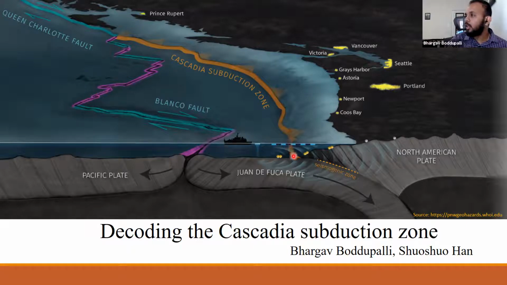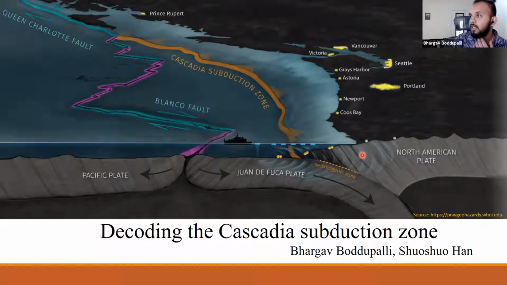The last megathrust earthquake in Cascadia happened in 1700 with a magnitude predicted greater than 9. And the recurrence interval for this margin is 300 to 500 years. That is, there is a very likely chance that in the next few decades there can be a very massive earthquake. Given the density of population living in these cities, an earthquake in this region can be very fatal. So to mitigate the risk from the earthquake, it's very important we understand the structures and also the subduction process here.